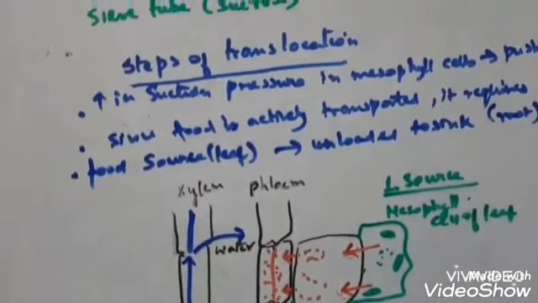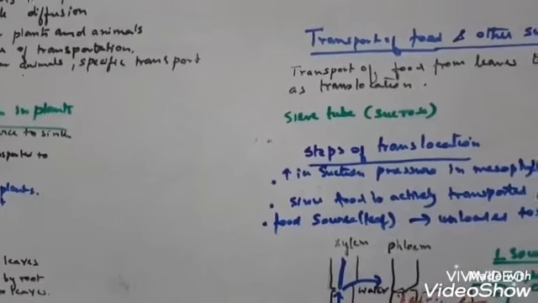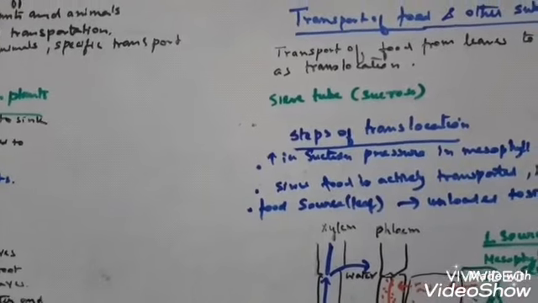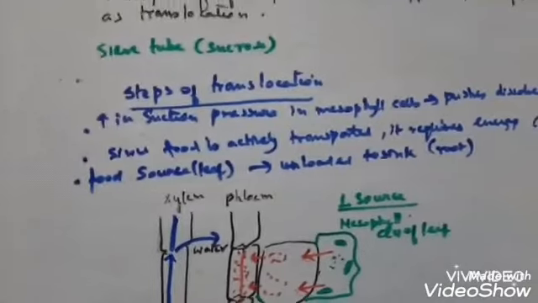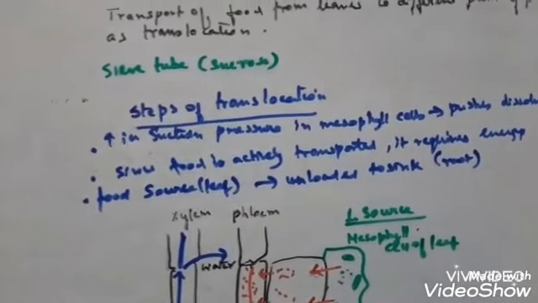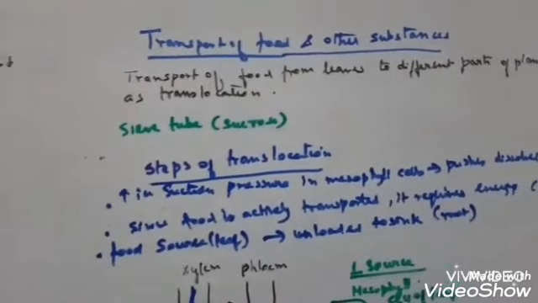Here a very important question may arise: name any 2 cells in the living world, in plants and animals, that do not have a nucleus. One is the mammalian RBC, mammalian red blood cells lack a nucleus. Another is the sieve tube cells in phloem tissue.